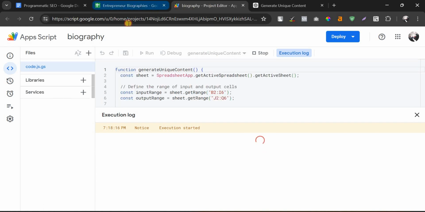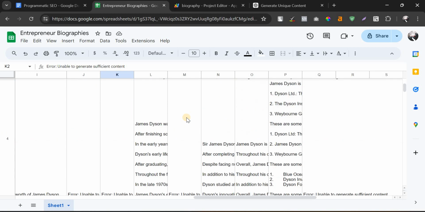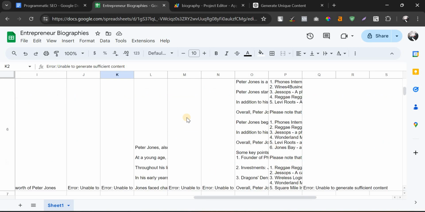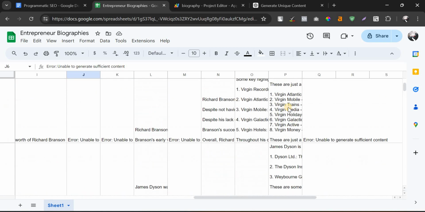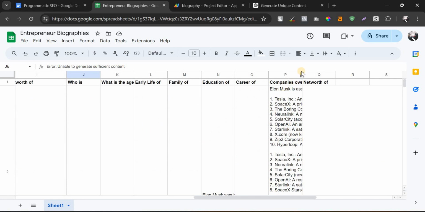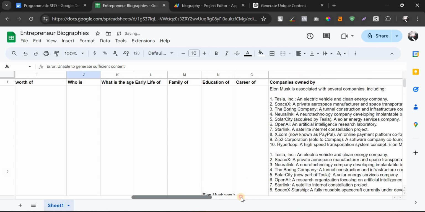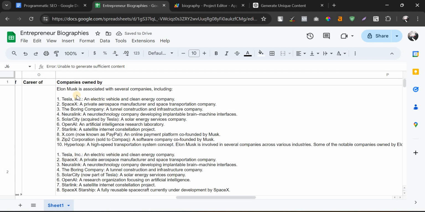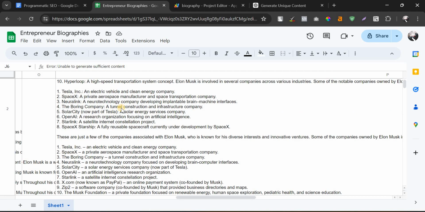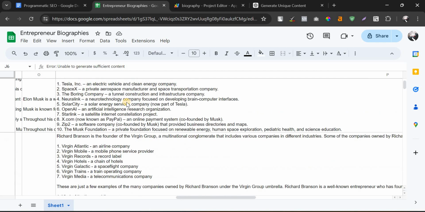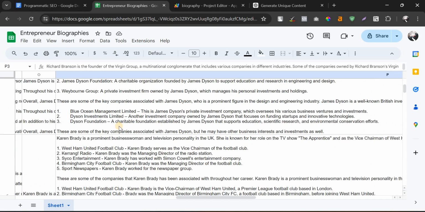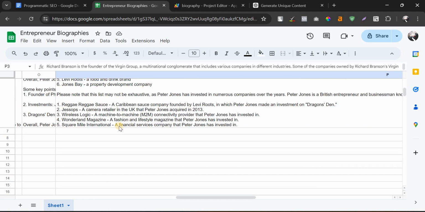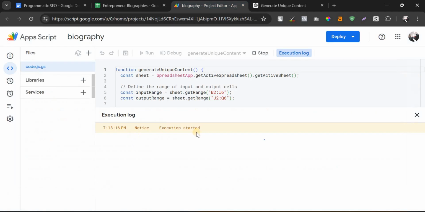As you can see, the code is running here. In the meantime, the data is getting generated in the output columns. You can see there are a few errors which I will fix later, but if you take the company's owned by column, the data is already outputted properly. See, Elon Musk is associated with several companies, and you can see the briefing of each company. Similarly, for Richard Branson, you can see the briefing of each company. Similarly, for everything, the data is outputted in the Excel sheet while the code is executing here.